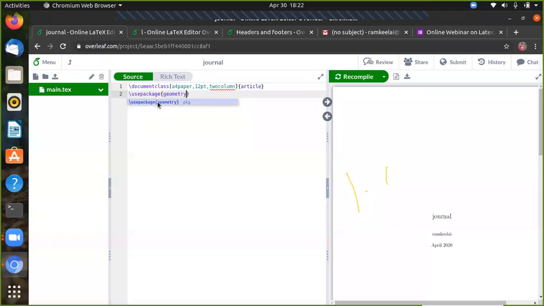Geometry. This geometry package will define the size of your pages: margin size, alignment of the paper in left margin, right margin, top and bottom.